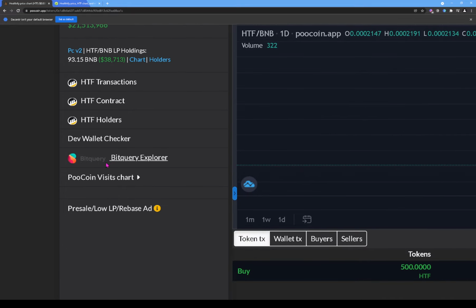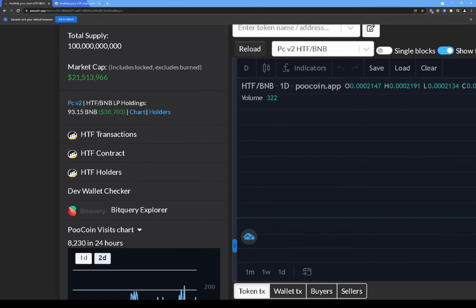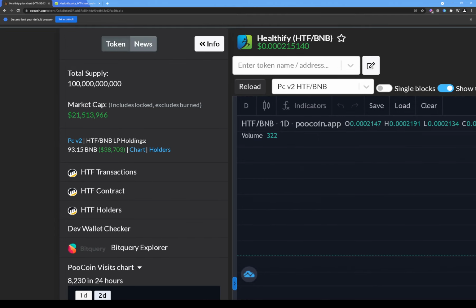First thing we're going to check today is the PooCoin visits charts. I think this is probably going to be over 1,000 visits, because it was on the top visited tokens in the tools section. So let's click on this, and here we can see, yes, it's over 8,000 visitors in the last 24 hours, and that's a lot of people visiting or checking this token out in the last 24 hours.